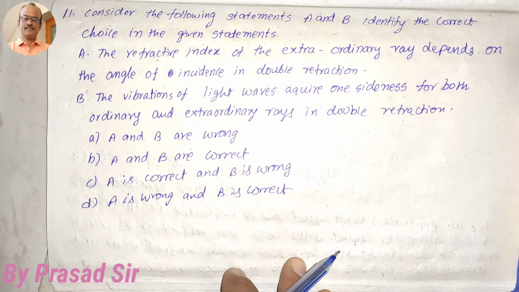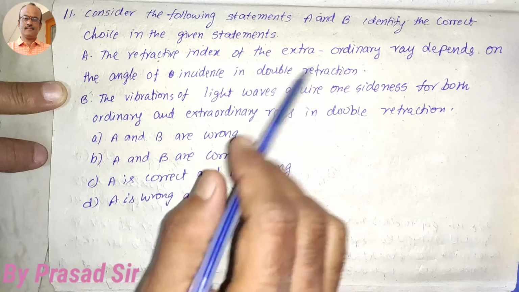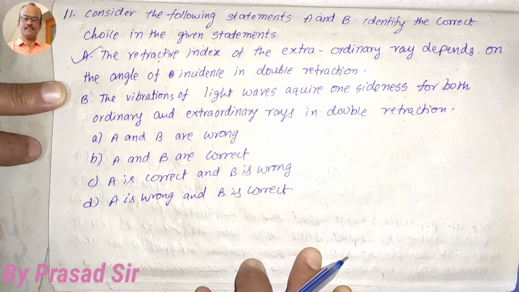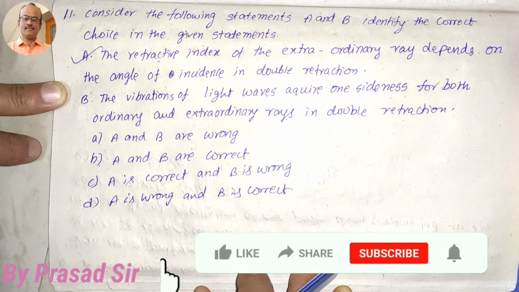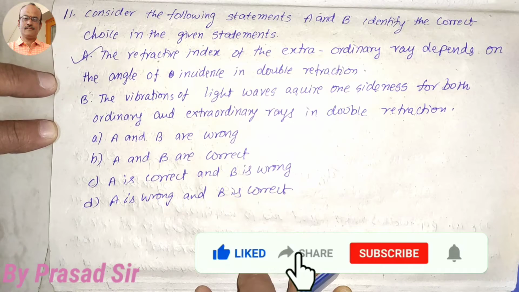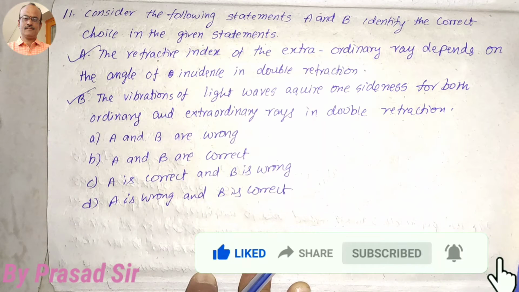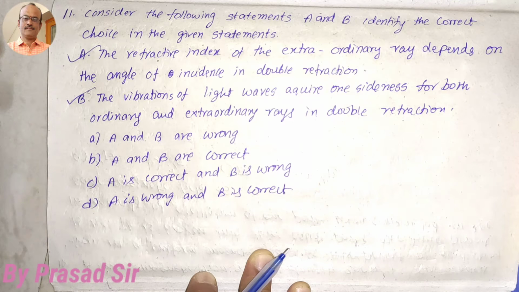So option A, the refractive index of the extraordinary ray depends on angle of incidence in double refraction. Yes, this is correct. And the vibrations of light waves require one-sidedness for both ordinary and extraordinary rays in double refraction. This is also correct. So first of all, we should know what is the difference between ordinary rays and extraordinary rays. Ordinary rays obey the laws of refraction and depend on Snell's law and refractive index. But for extraordinary rays, the refractive index varies with the angle of incidence and it is not fixed. So that's why it does not obey Snell's law.